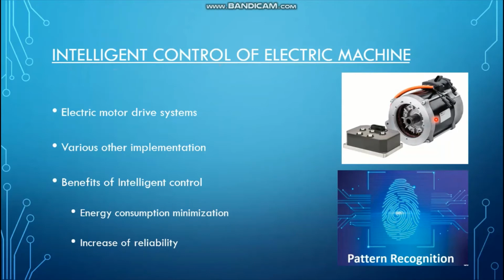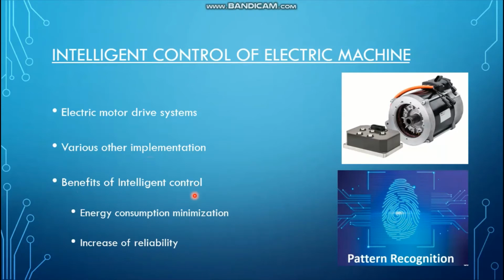And we looked at a paper which implemented this using fuzzy logic, right? We also briefly discussed various other implementations, like intelligent control being used for pattern recognition as well as parameter identification and various other potential areas, right? So what we need to discuss here is the benefits of intelligent control, right? Why intelligent control is very necessary and very useful, right?